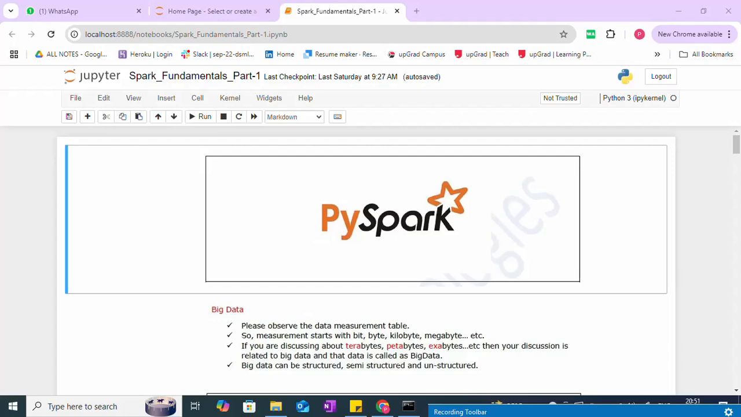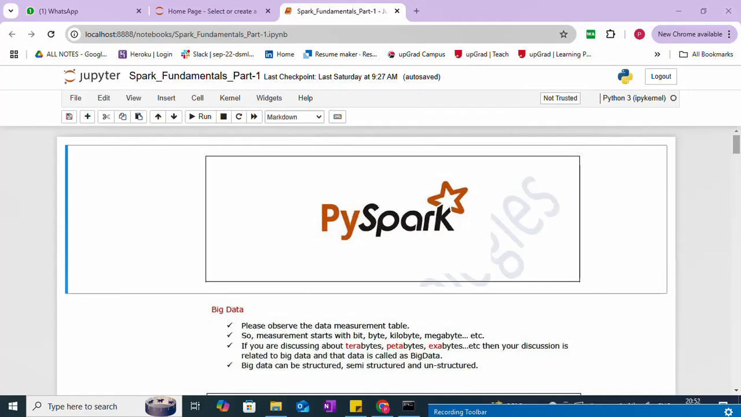Before getting to PySpark, let's try to understand what big data is. Then we'll see what problems exist in the traditional ecosystem, like big data and Hadoop. Then there is a requirement to use Spark or PySpark, and we jump into PySpark.